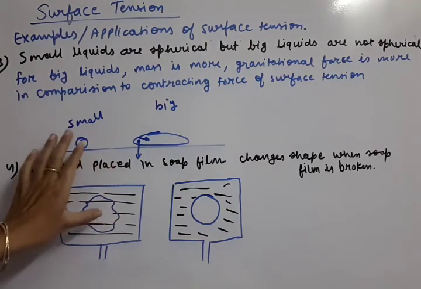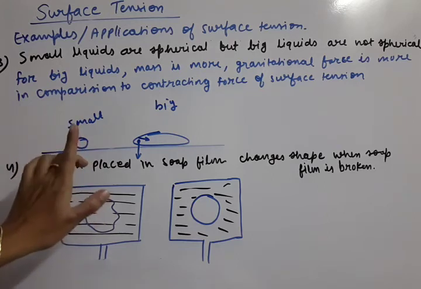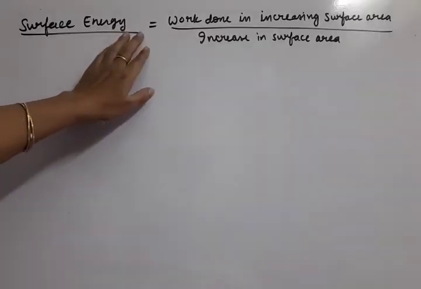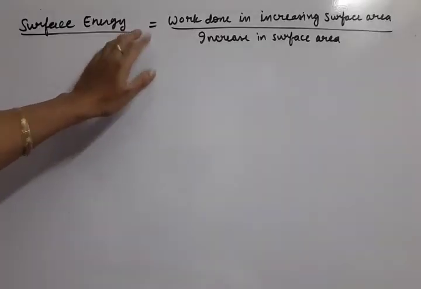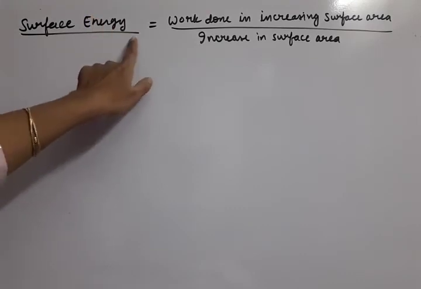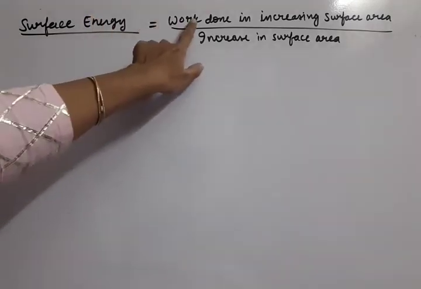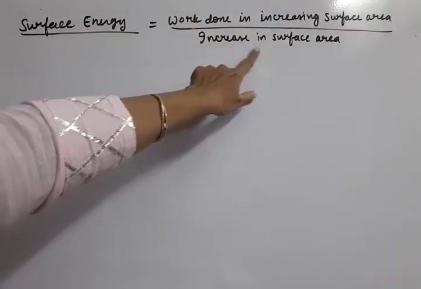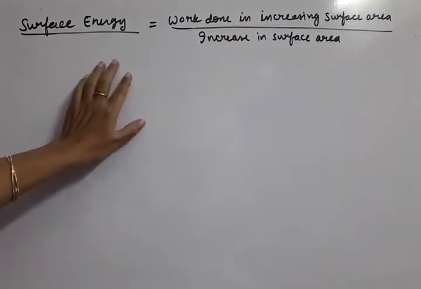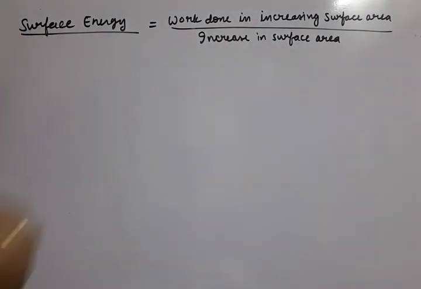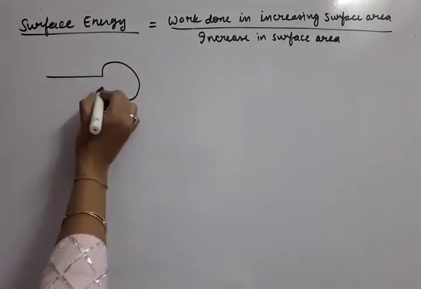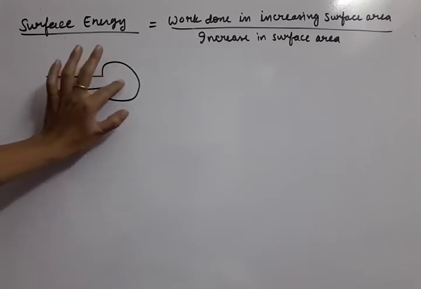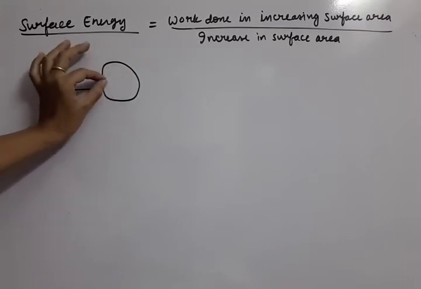Now we are moving to one mathematical derivation about one more concept, surface tension and surface energy. Let's understand the surface energy term. This is the new concept here; till now we were discussing surface tension. Surface energy is the work done in increasing surface area per unit increase in surface area. We can take the example of a bubble, prepared from soap film with air trapped in it.